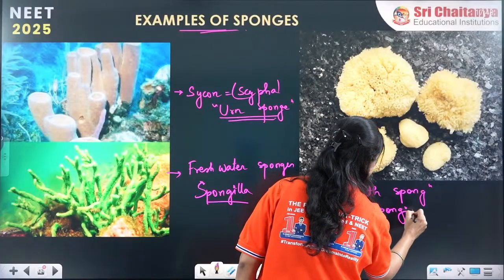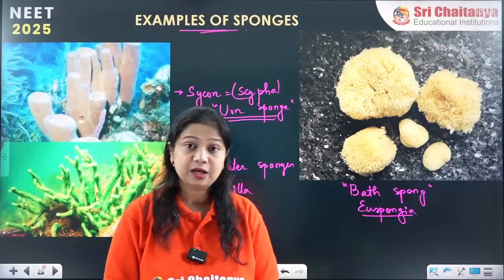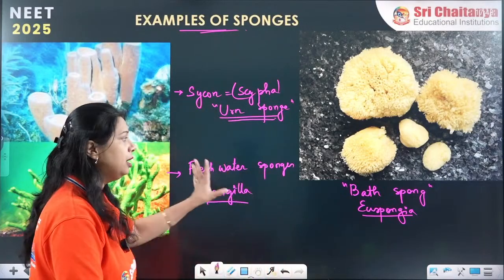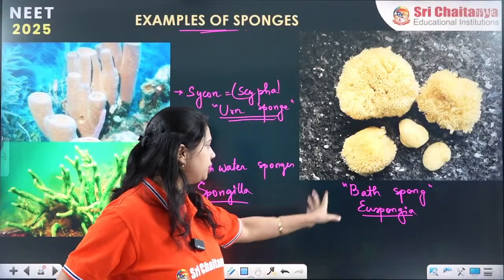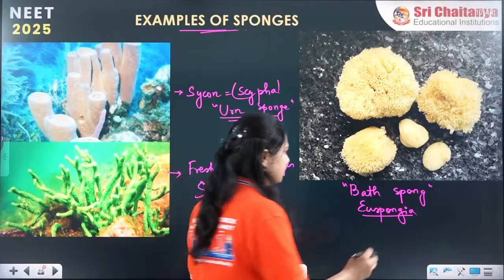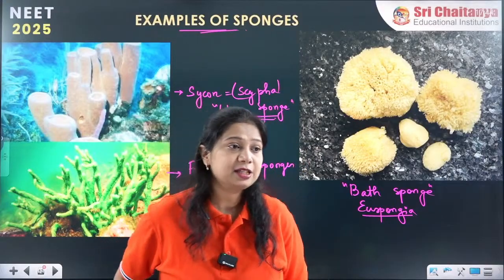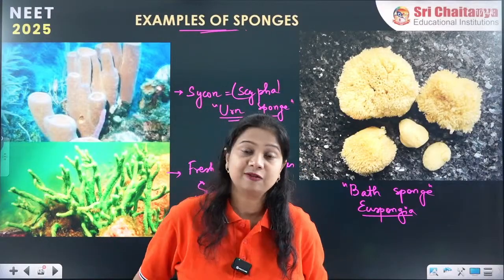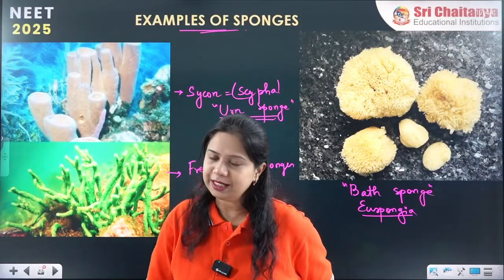So these are the organisms which you are going to study for your exams. These are the examples given in your textbook: the urn sponge, the freshwater sponge, and the bark sponge. These are the different examples of the phylum Porifera. In the next class, we will be studying other phyla in brief, along with their examples.